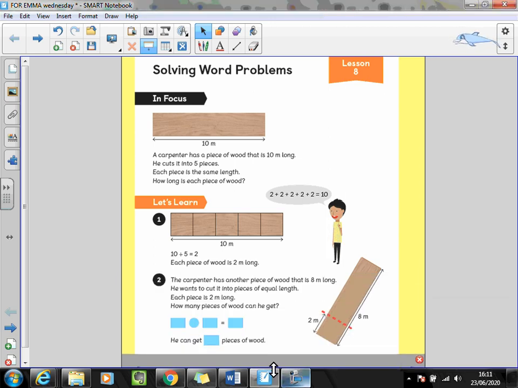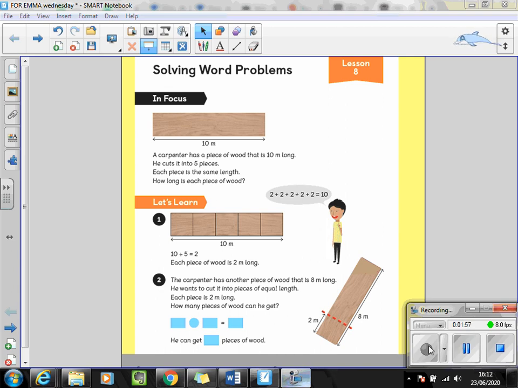Question number 2. This time the carpenter has another piece of wood that is 8 meters long. He wants to cut it into pieces of equal length. Each piece is 2 meters long. We want to know how many pieces of wood he can get out of this plank of wood. Stop the video and talk to your adult to see how you might solve this problem.